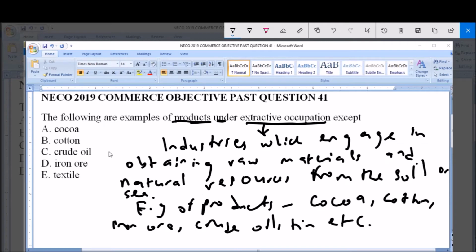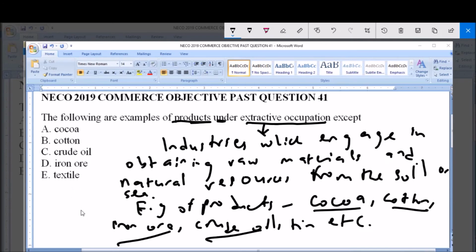So we have some products here: cocoa, cotton, crude oil, iron ore, textile. We have said cocoa is an example of a product under extractive occupation, cotton, which is B, as well, crude oil as well, iron ore.